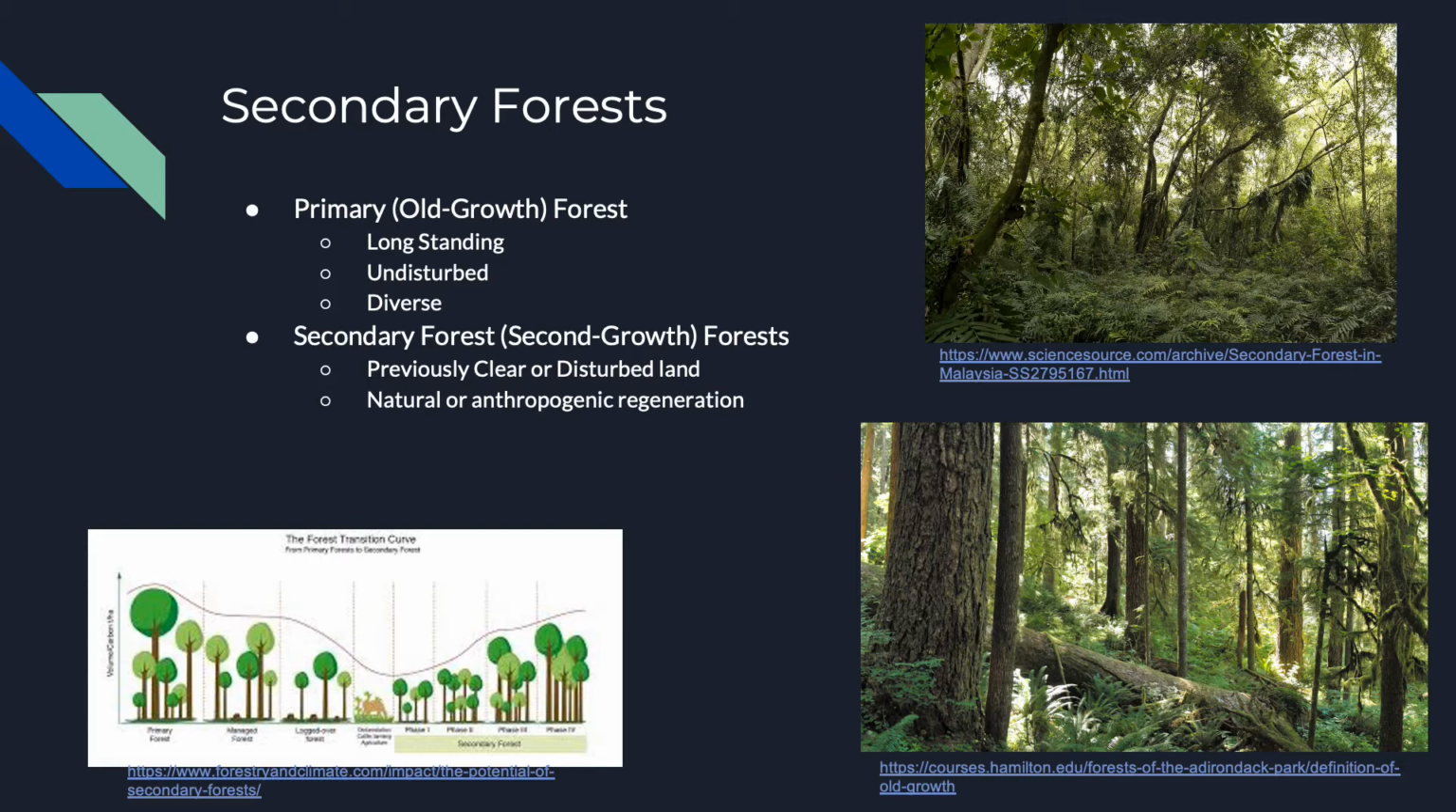Primary forest, also known as old growth forest, are long-standing, undisturbed, continuous patches of forest that have a diverse number of species and alleles. Secondary forests are growing on previously cleared or disturbed land, usually through timber or being cleared for agricultural pastures, and can be regenerated through natural means such as seeds blowing on an abandoned pasture or by humans actively trying to restore a forest.